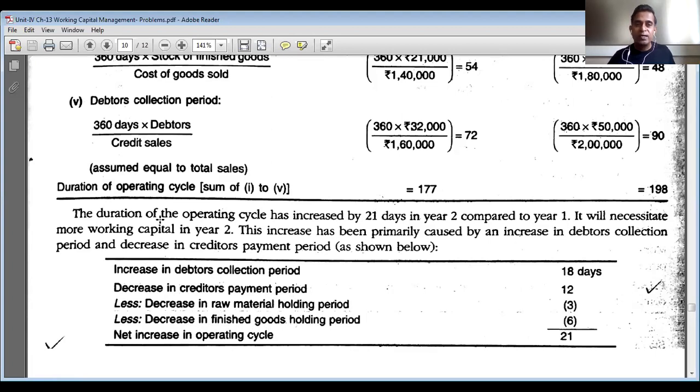And it will necessitate more working capital in year 2. I have mentioned operating cycle is one of the major determinants of working capital requirement. The longer the duration of operating cycle, the larger will be the requirement for working capital. Hence, the increase in duration of operating cycle will necessitate more working capital in year 2. This increase has been primarily caused by an increase in debtor collection period and a decrease in creditors payment period.